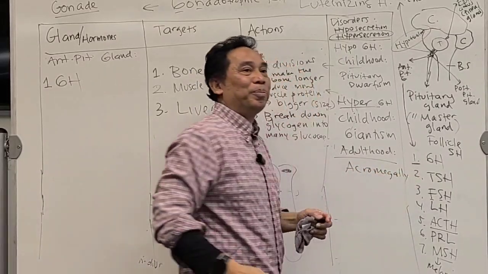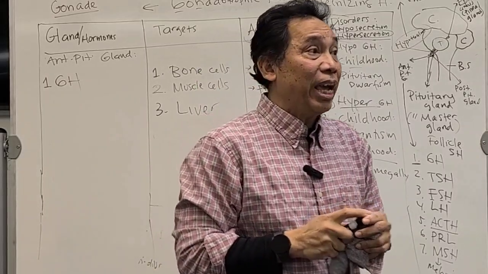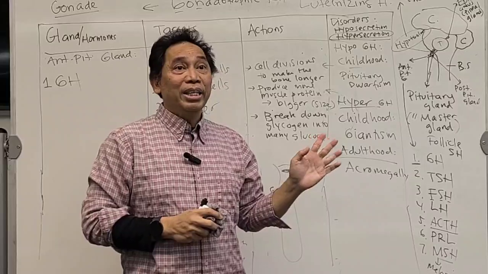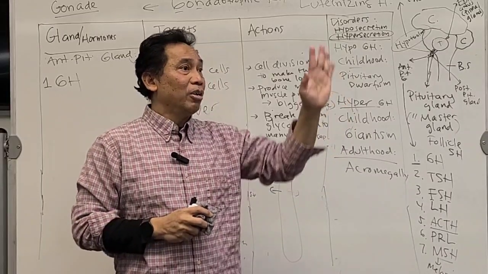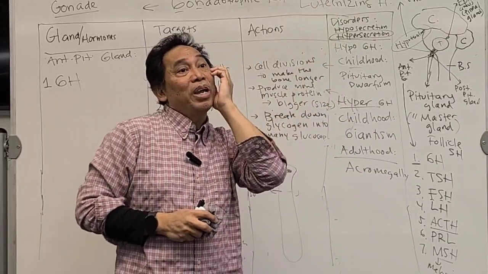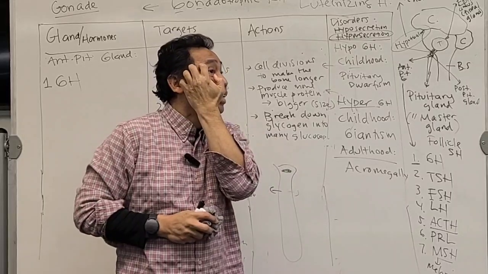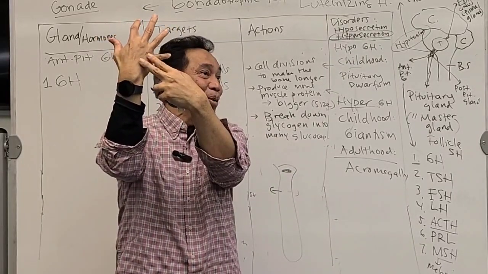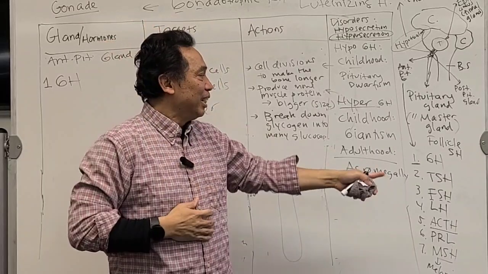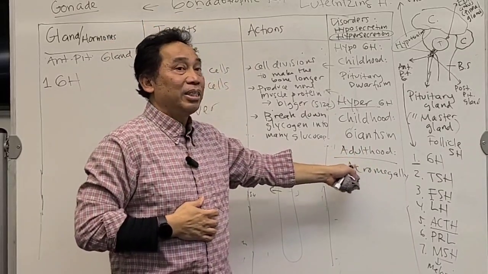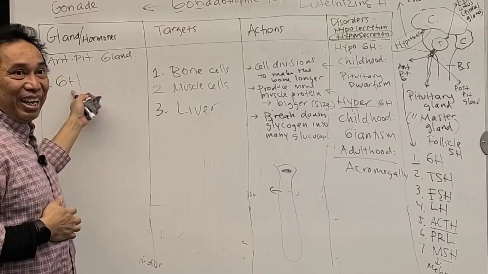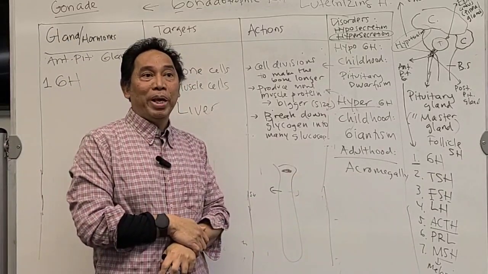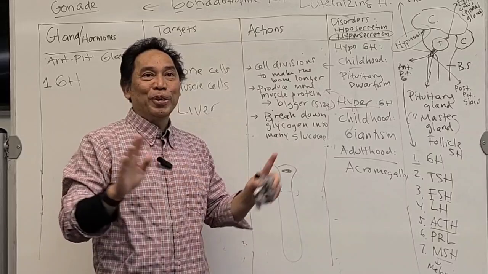acromegaly. So acromegaly happens in adults that produce too much growth hormone. You can see it on their face and on their hand. Their face is going to have really thick bone over here, and their hand is big with thick bone. It's telling you that this person has hypersecretion of growth hormone. And the name of this disorder is called acromegaly. Do you have questions so far?